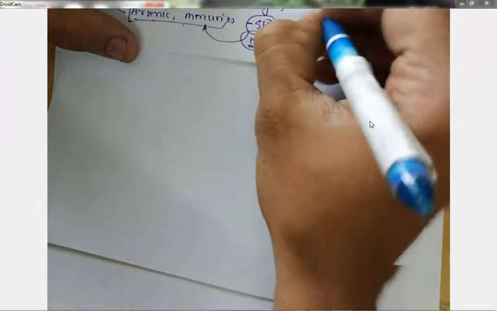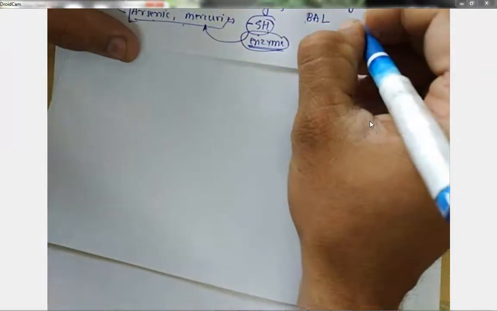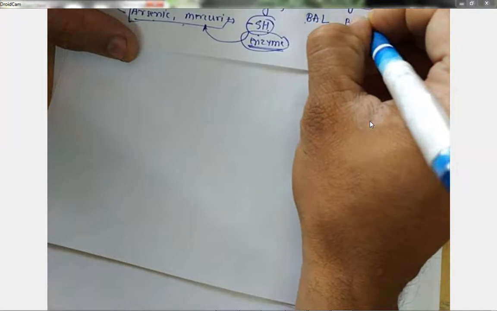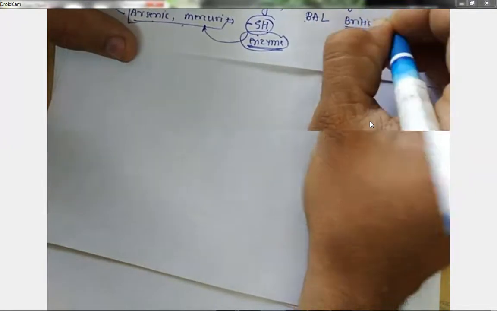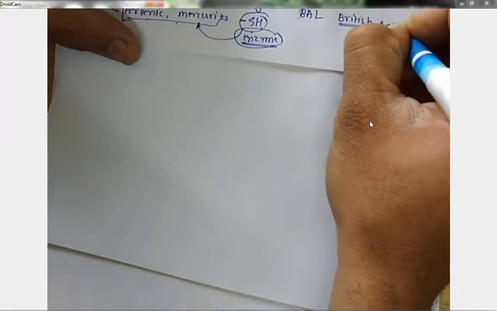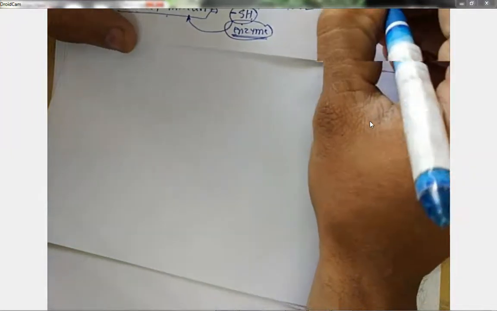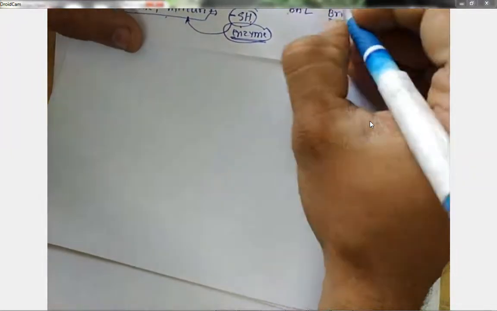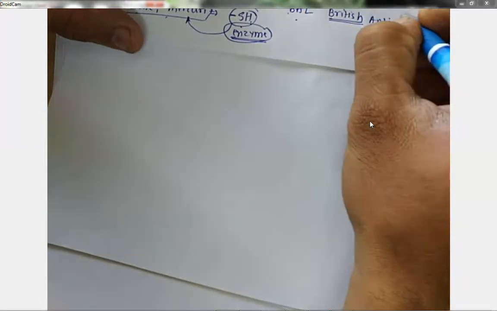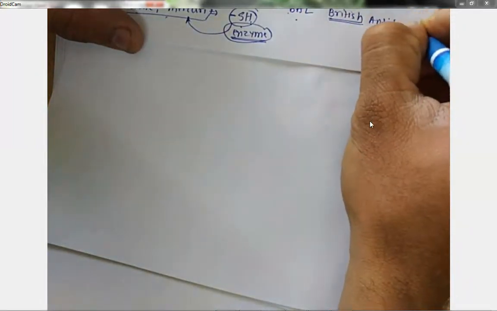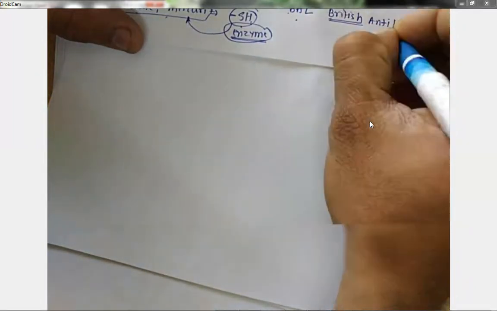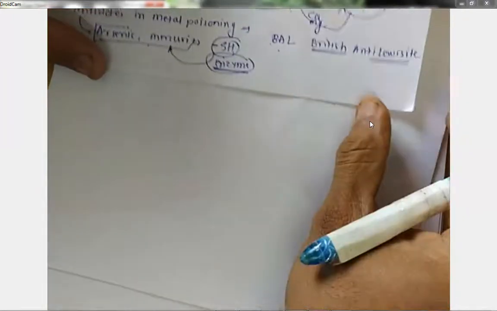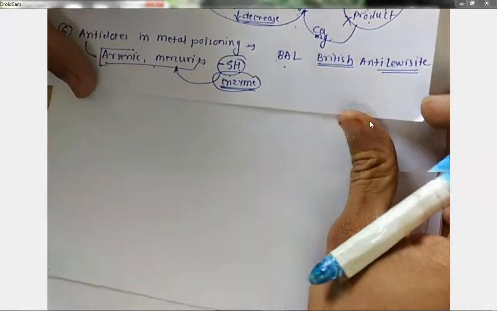So BAL is one of the reagents. This is a question for GPAT. BAL, which antidote is used for heavy metals? The answer is BAL, British anti-lewisite.